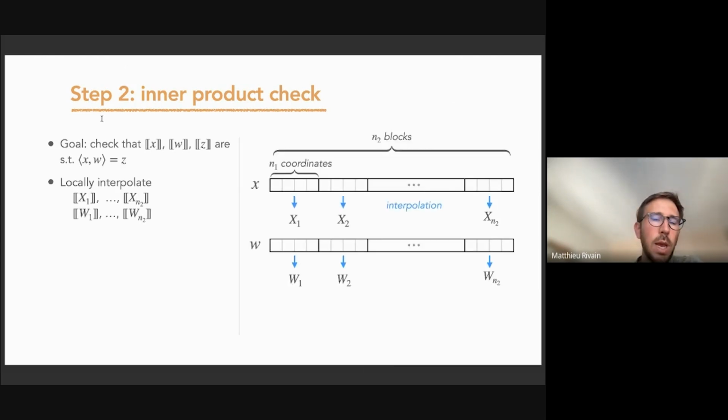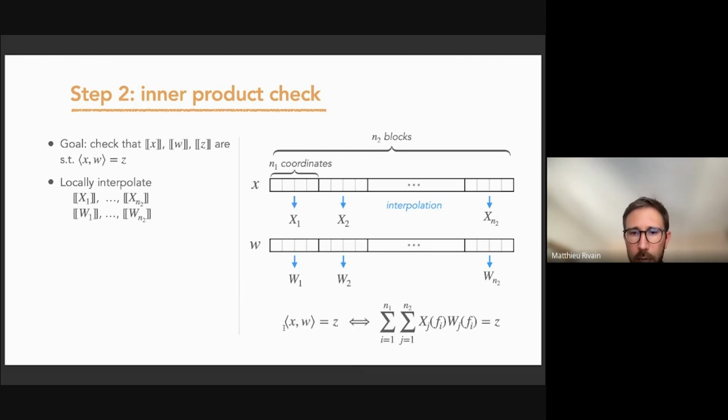For this, we will locally interpolate some polynomials. We will split the vectors x and w into blocks. So we have N2 blocks. Each block is of N1 coordinates. And for each block, we will interpolate one polynomial. Then we can rewrite this inner product relation in terms of those polynomials.